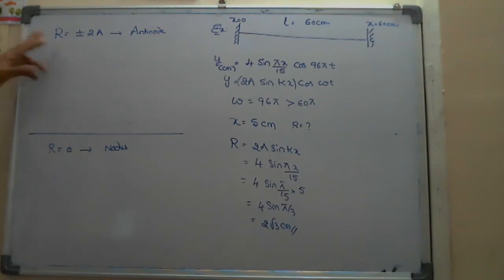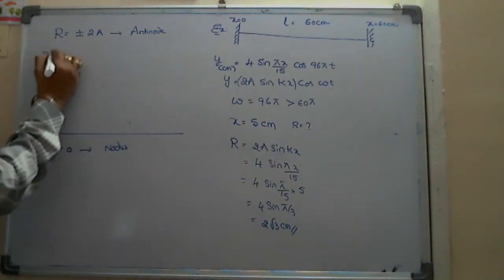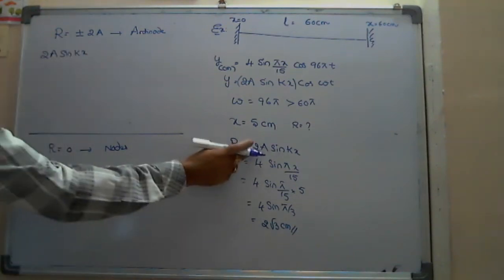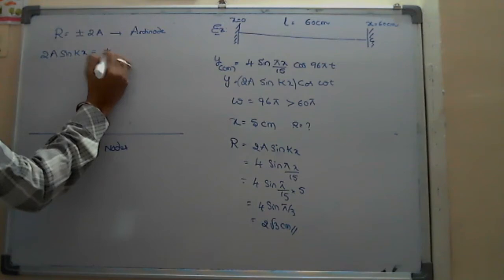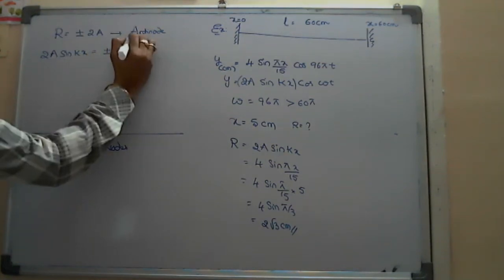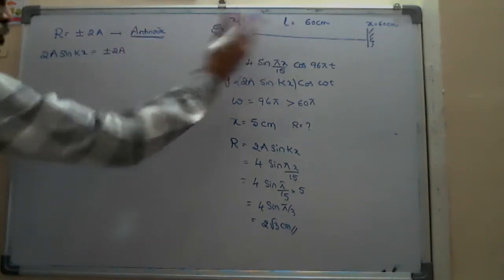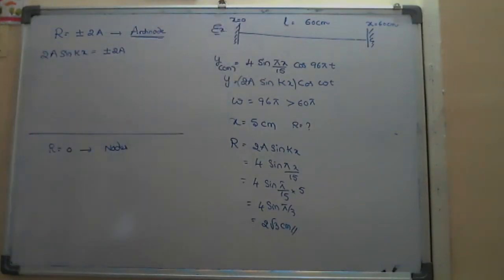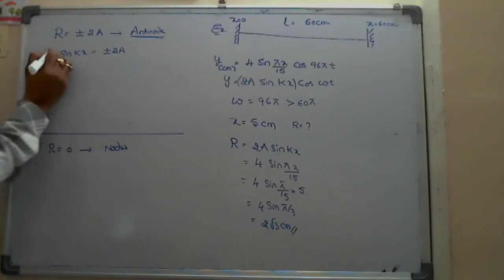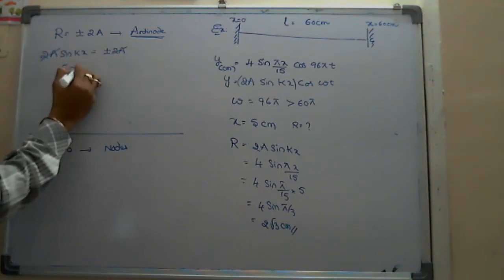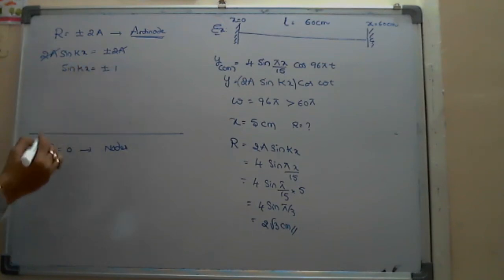Our r is equal to 2a sine kx. So 2a sine kx should be equal to plus or minus 2a to identify the positions of antinodes. The x values I have to find out. Here 2a gets cancelled, so sine kx is equal to plus or minus 1.